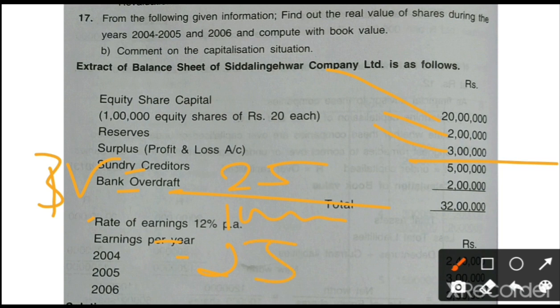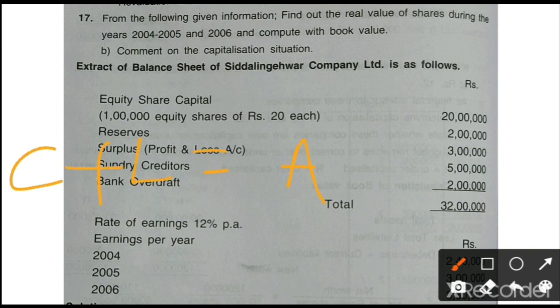You can use this method or you can use the previous method. In the previous method, there is no net assets figure, so we assume it. Because capital plus liabilities is equal to assets, whatever the liabilities figure is, 32 lakh, that will be the assets. Use whichever method you are comfortable with.